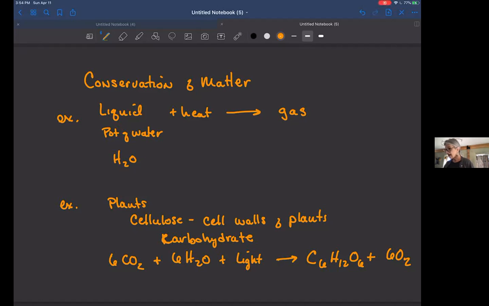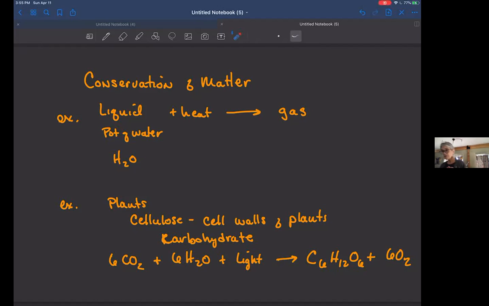For example, I have 6 carbon atoms on this side, and I have 6 carbon atoms on this side. I have 12 hydrogen, and then the oxygen here, I have 6 oxygen. There's 12 here, but then there's also 12 here. So I have 6 here, and then I have 12 here. So I have 18, and that's the same as what is on the other side. So there is no net loss or gain of atoms or matter in this process of photosynthesis.